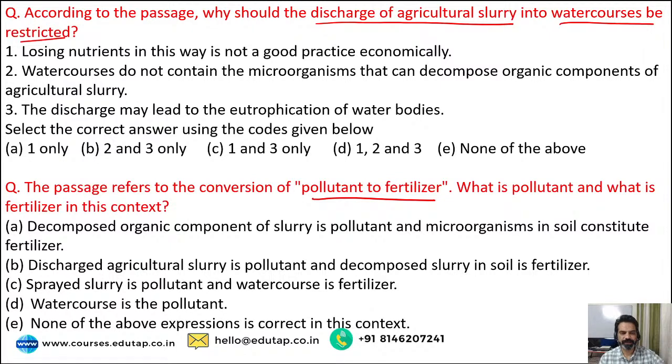Question number 1. According to the passage, why should the discharge of agricultural slurry into water courses be restricted? Your options are: losing nutrients in this way is not a good practice economically; water courses do not contain the microorganisms that can decompose organic components of agricultural slurry; the discharge may lead to the eutrophication of water bodies. All right. Yes, guys.